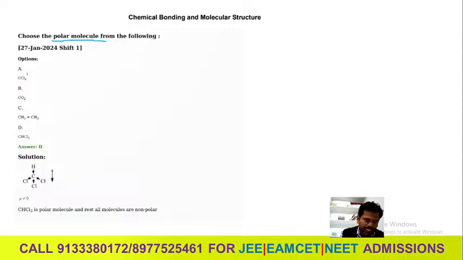They are giving A CCl4, B CO2, C CH2=CH2, and then D CHCl3. A polar molecule has a difference in electronegativity.